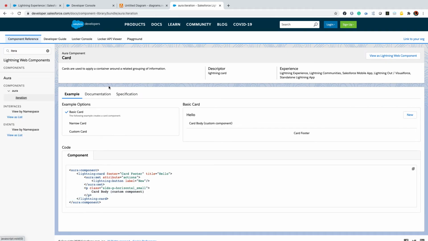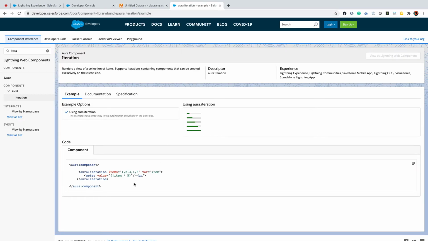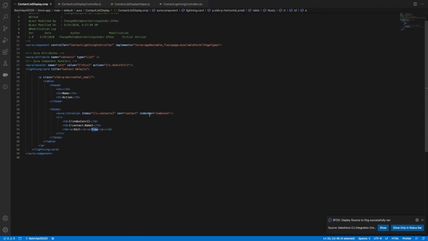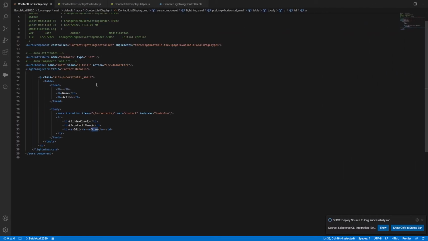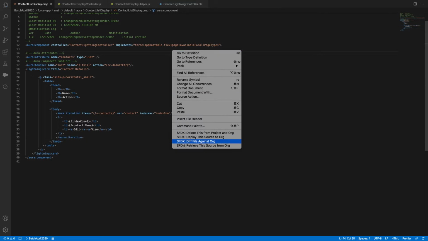Iteration. Is there something in that iteration? Items where, correct, right? What is this problem? Oh, sorry. I think I need to close my aura iteration. Aura iteration. Should close my aura iteration.